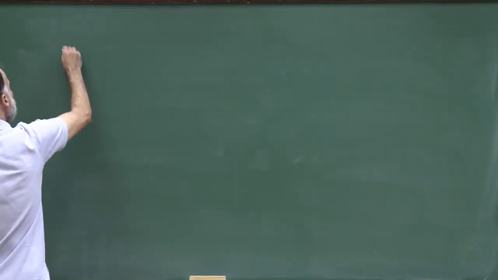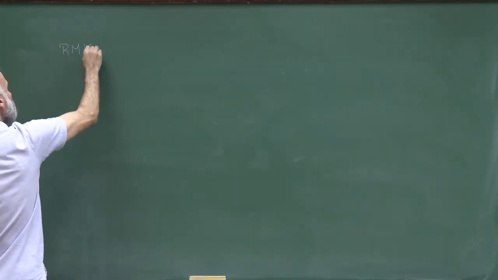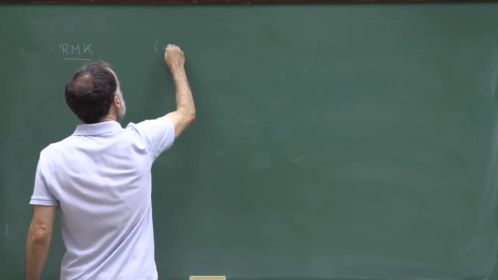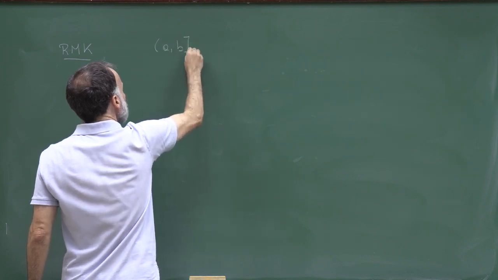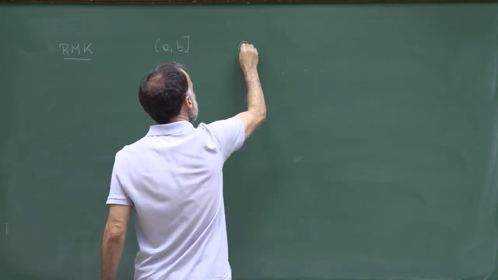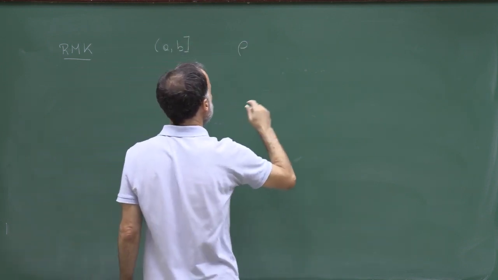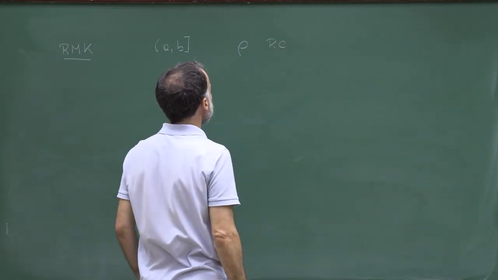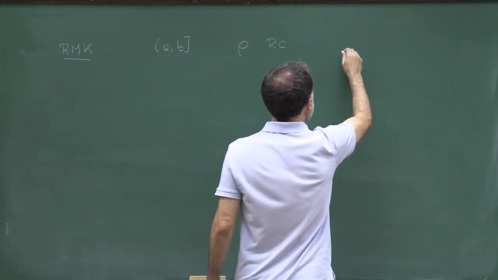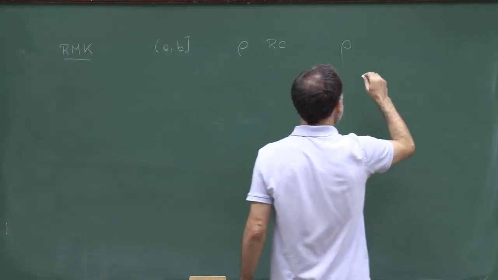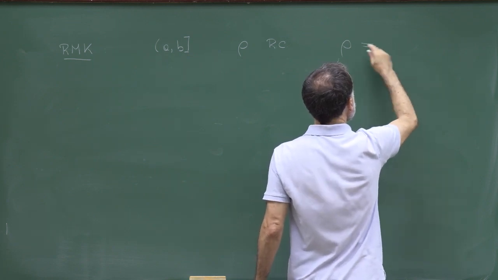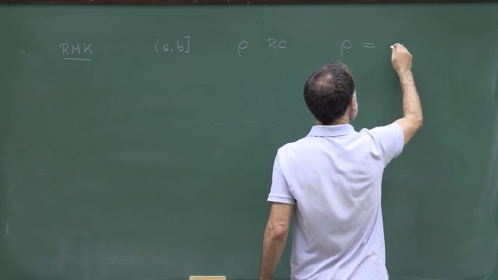Just a remark, in all this lecture, I consider intervals of the form (a, b] because what I have in mind is that these bounded variation functions are right continuous. If you have a bounded variation function rho, a theorem tells you that you can write rho as the difference of two monotone functions.